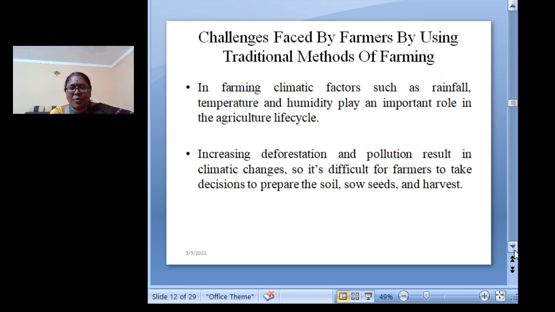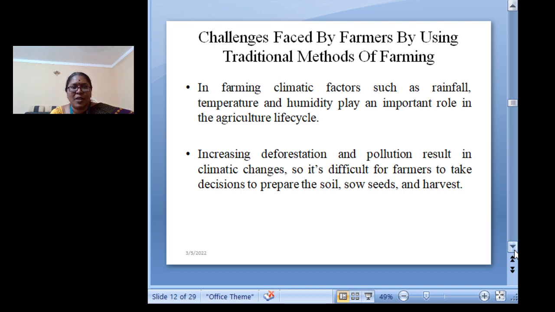So these are all the processes of agriculture, how traditional agriculture is done by the farmers. Now we are going to discuss what are the challenges, what are the problems faced by the farmers by using the traditional methods of farming.